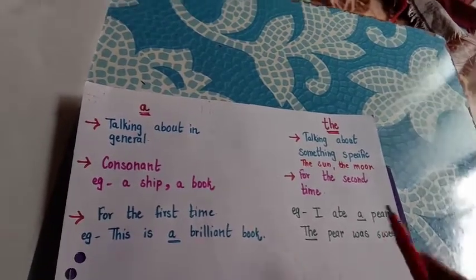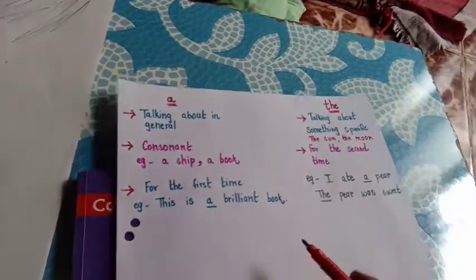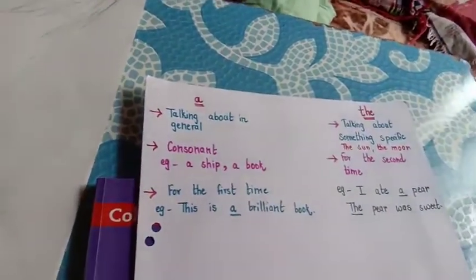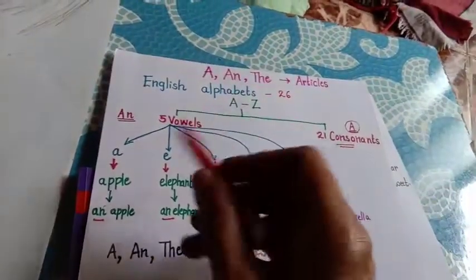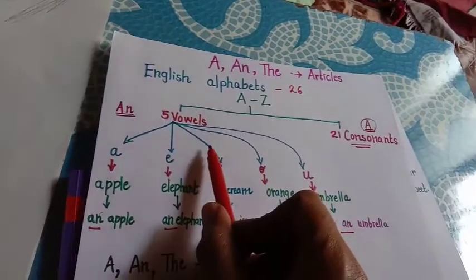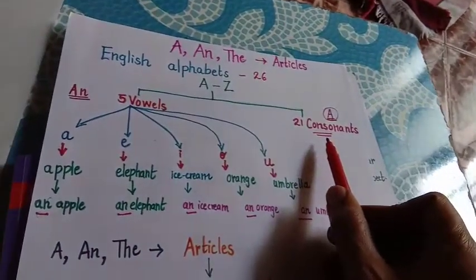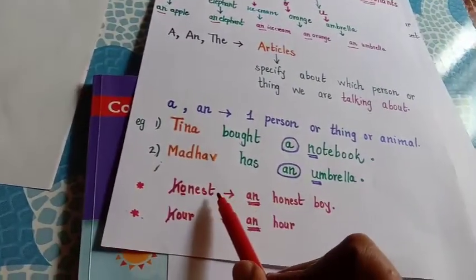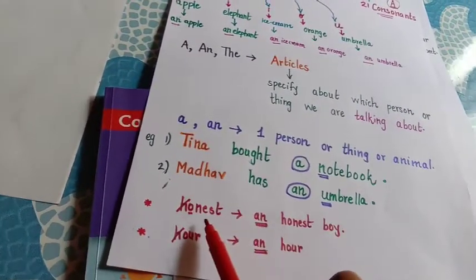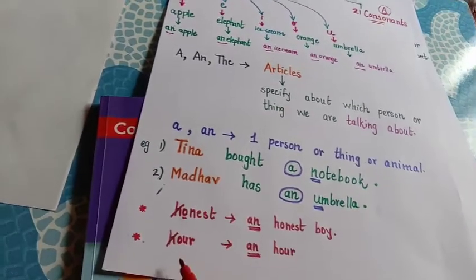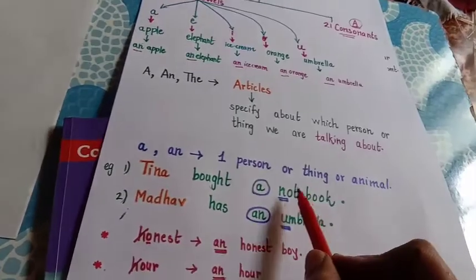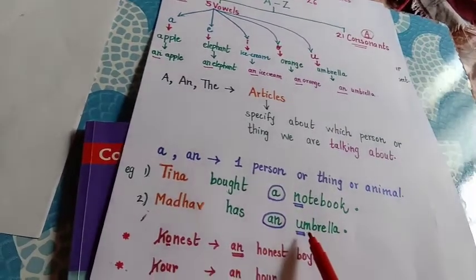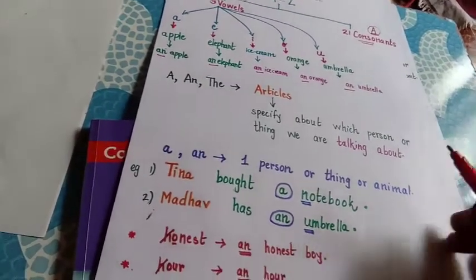Okay. So a quick recap. An is exclusively used with the 5 vowels. A is used with the consonants. We use an with the honest and with the hour. Okay, consonant lettered words have a, and vowel lettered words have an.